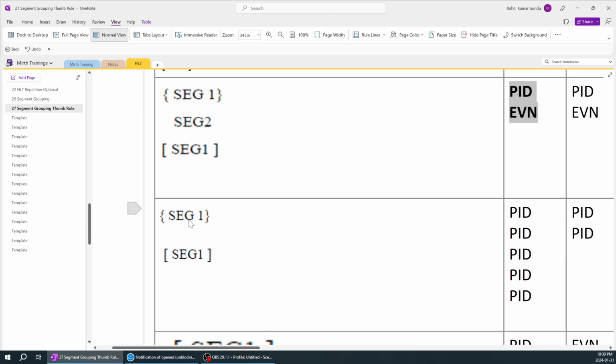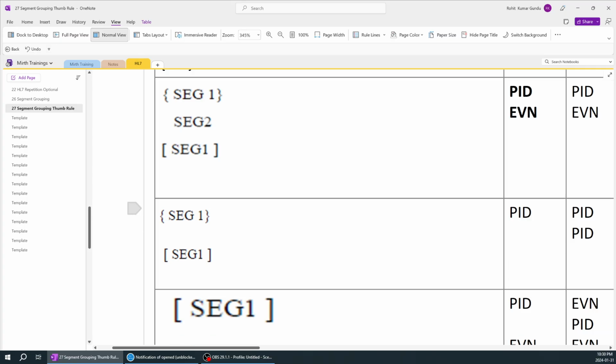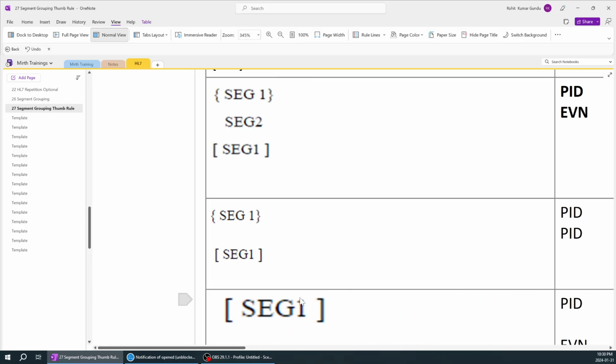Over here you can see the same segment one is repeated once, but over here again it is a segment one. Whether it is repeated or not, there is a possibility of these two PIDs coming back to back, like PID here and PID here. There is a possibility, so you can say it is improper segmentation.